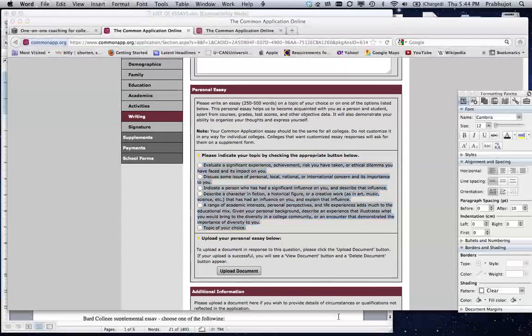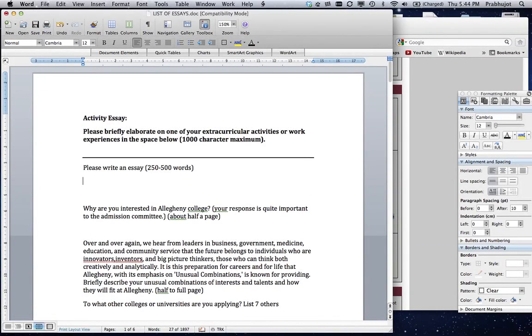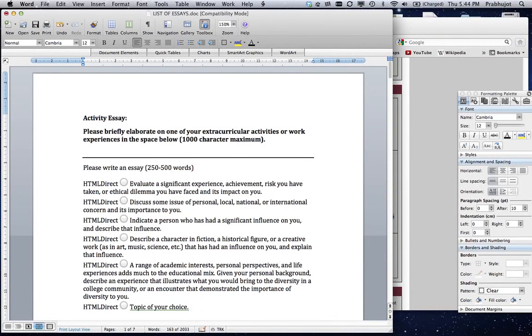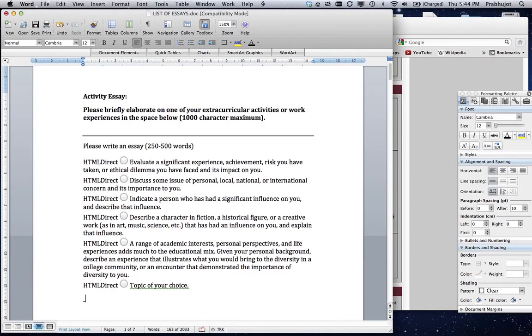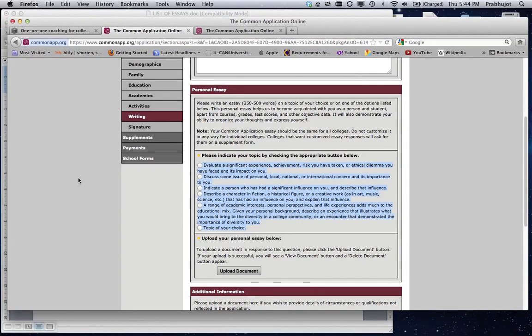But just so that we know we have that task, we're going to copy that down into our list of essays. Okay, that looks kind of ugly, but anyway, gets the job done. All right, so we know that that's there. We're going to do that with all of our individual supplement essays as well.